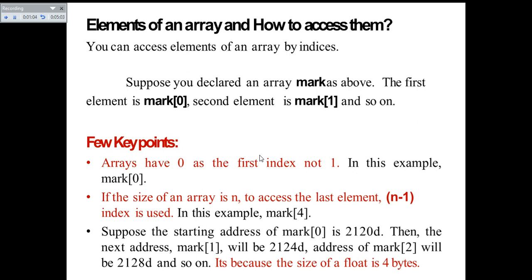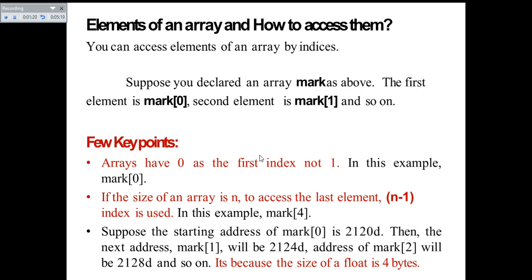Let's see a few key points related to these arrays. Arrays have 0 as the first index, but not 1. So all the array elements start with the first index, and the index always starts with 0, but not 1. In this example, marks[0].